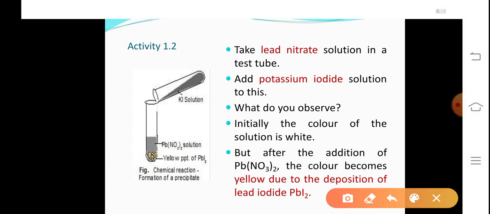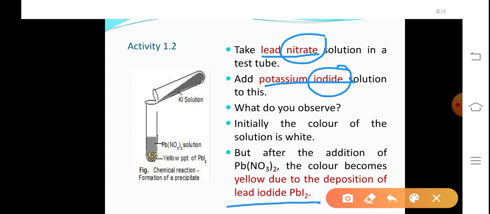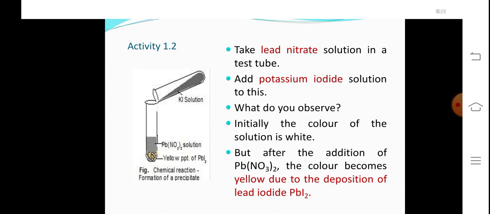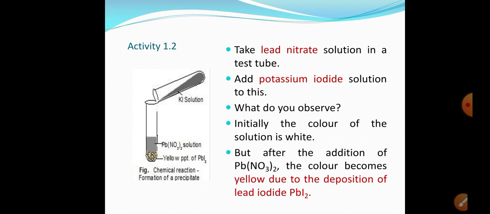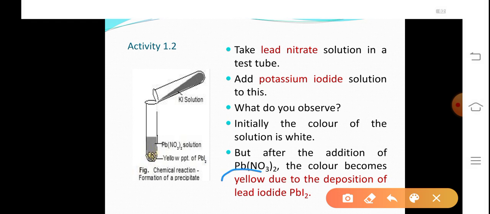So in this activity, what we have to do? We have to take two solutions. Number one, lead nitrate, and number two, potassium iodide. So what will happen? The nitrate ion is displaced by the iodide ion. So a new product is formed, which is known as lead iodide. Also here, the color change is observed. Initially, the color of the solution is white, whereas after the reaction, the color becomes yellow. So the color change is due to the formation of a new compound, that is lead iodide. So this is again a chemical change.